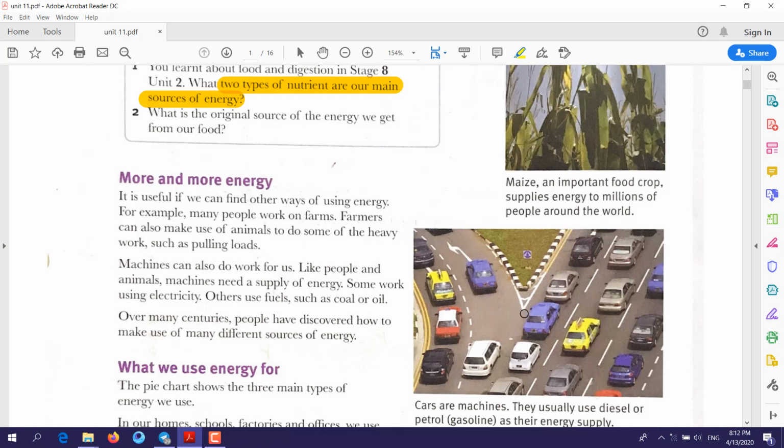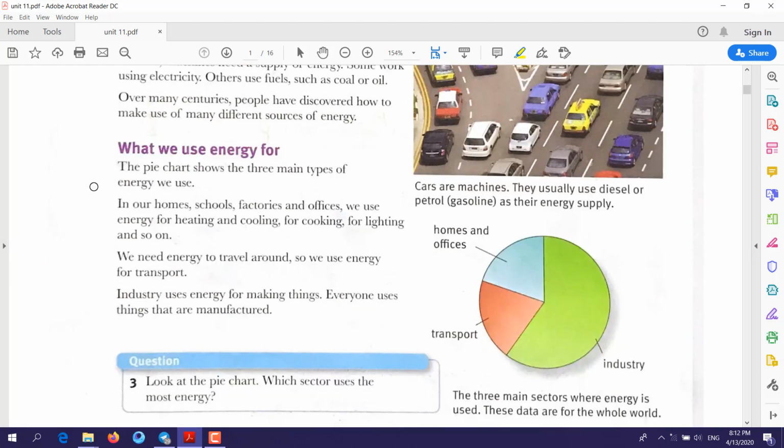Imagine these cars. As the population becomes bigger, that means the members of this population will be more, so these members of course will need, for example, more cars for transportation. So when the number of cars increases, in this case we will need what? We will need more energy. Now, what do we use energy for?